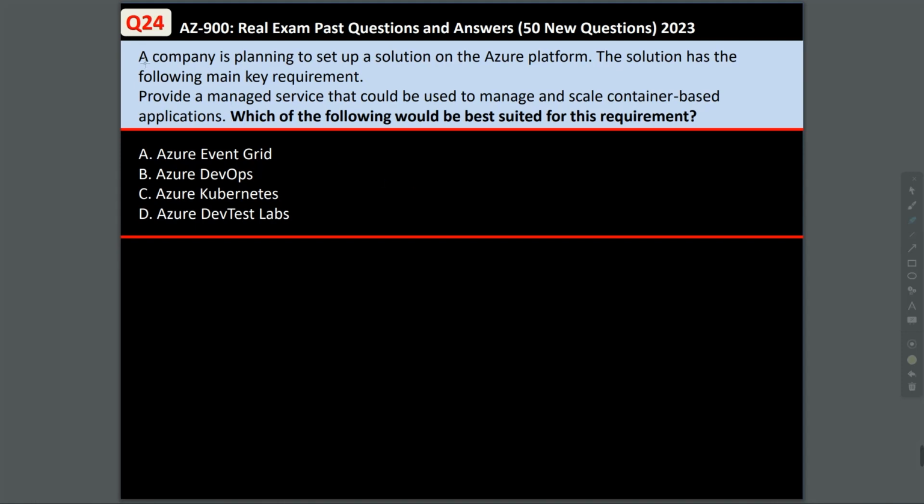Question 24. A company is planning to set up a solution on the Azure platform. The solution has the following main key requirements. Provide a managed service that could be used to manage and scale container-based applications. Which of the following would be best suited for this requirement? The answer to this question is C, Azure Kubernetes Service. The Azure Kubernetes Service can achieve this. Every other option here is incorrect.